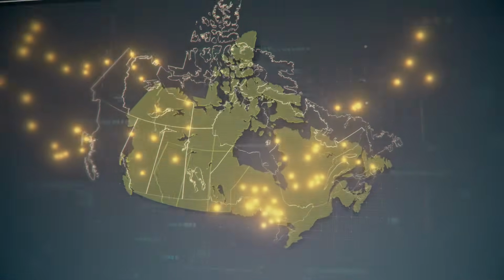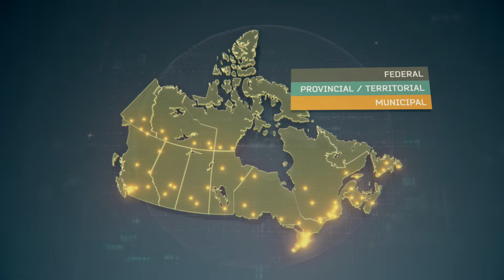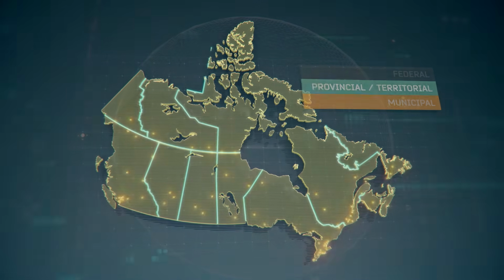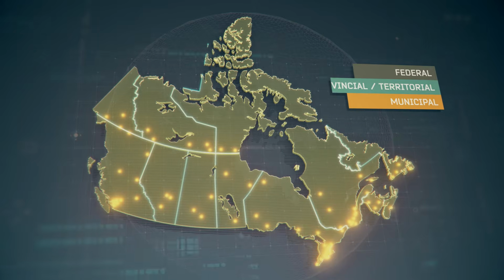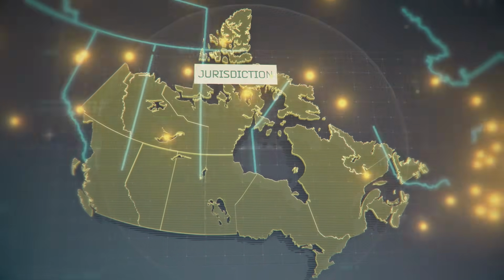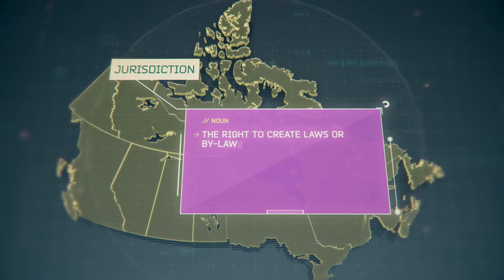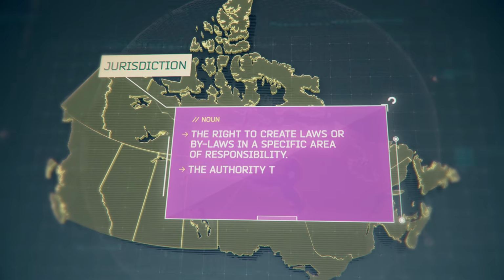Canada is a country where the responsibility to make laws or bylaws is divided between different levels of government: federal, provincial or territorial, and municipal. The distribution of these powers is set out in the Constitution, which lays out each level of government's areas of jurisdiction. Jurisdiction means a government has the right to create laws or bylaws in a specific area of responsibility.